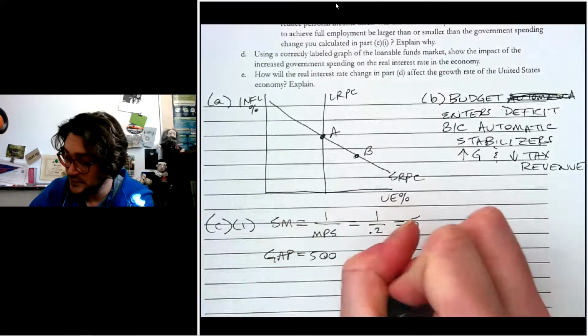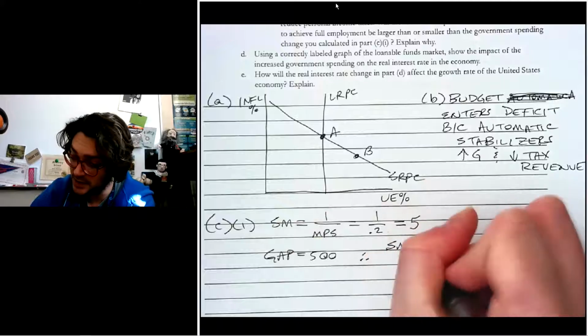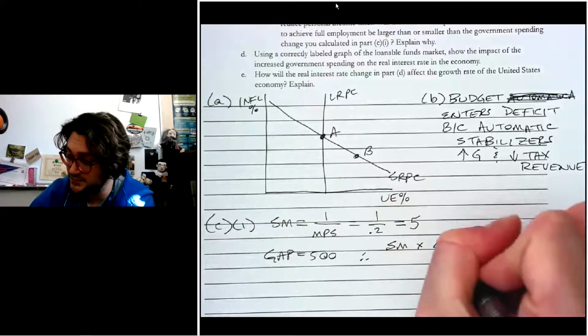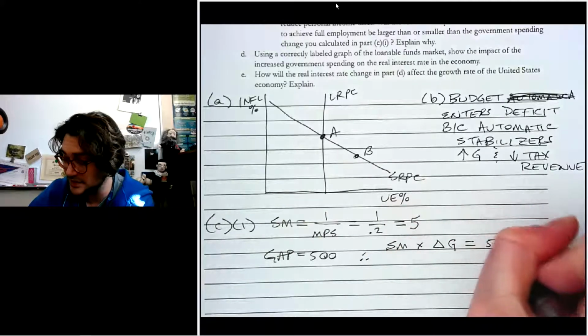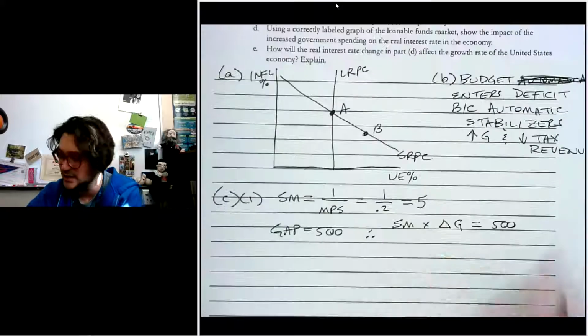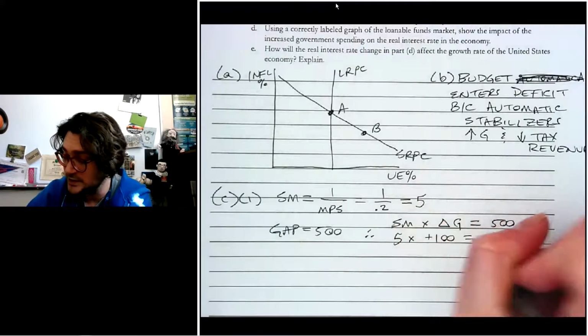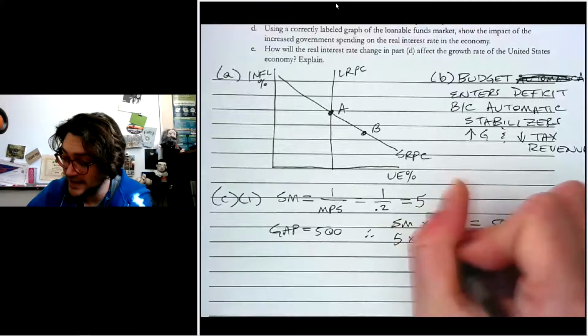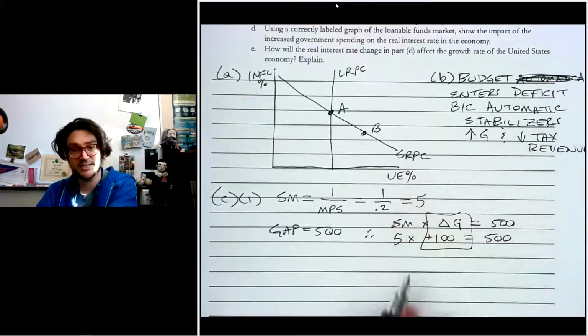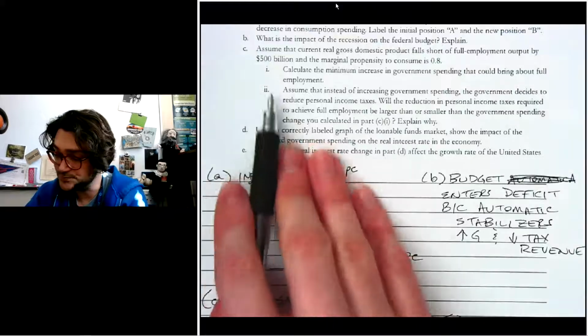So therefore, the spending multiplier times a change in government spending is going to yield 500, right? The goal is to get us to 500. So 5 times a positive 100 equals that. And so that is our correct answer, right? That's our positive 100. Then it says C2.